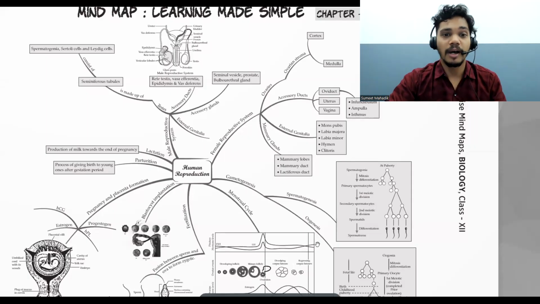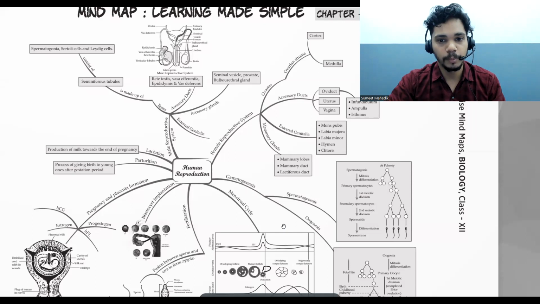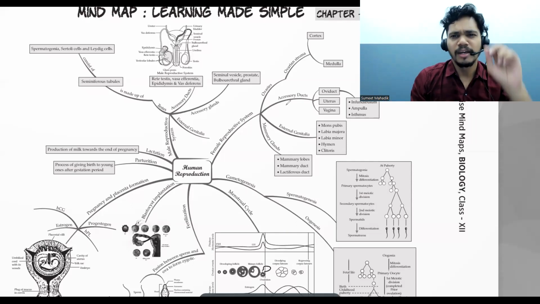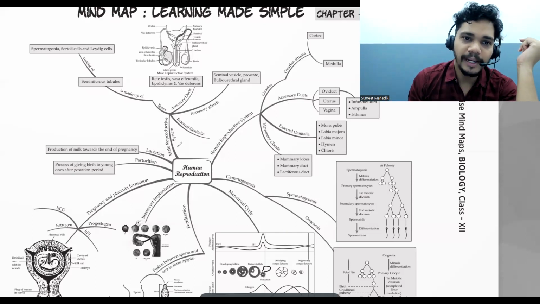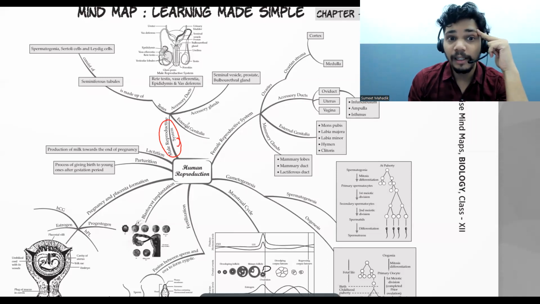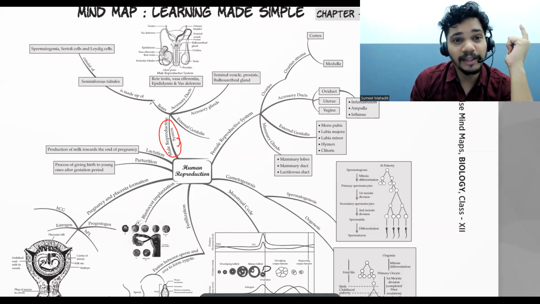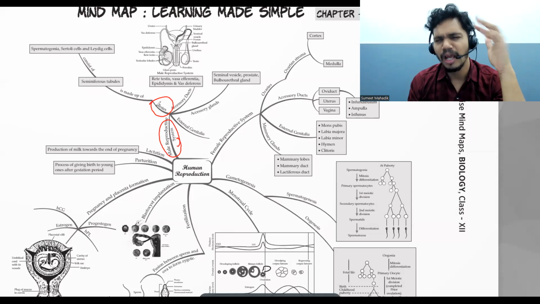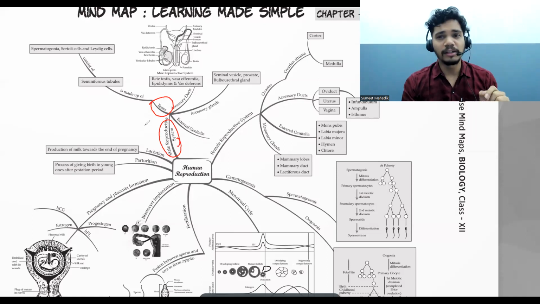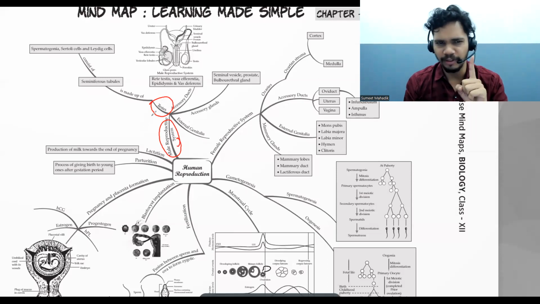So here we're going to start with the concept map of the human reproduction. Okay, so first we're going to talk about the male reproductive system. In male reproductive system, the most important point is that testes will be there. Now testes are responsible for what? Secretion of testosterone. This point is very clear.